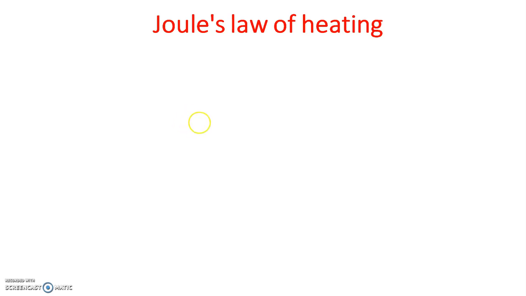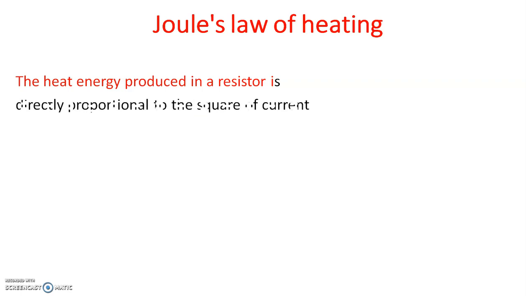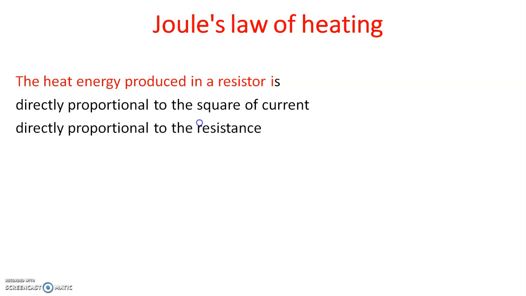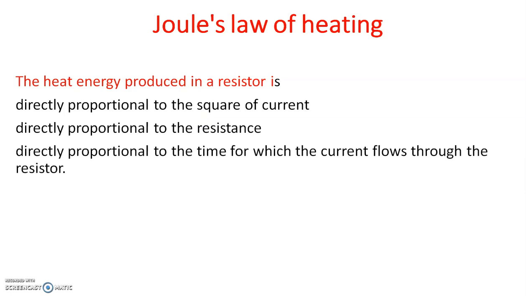That can be written as a statement. According to Joule's law of heating, we can say the heat energy produced in a resistor is directly proportional to the square of the current. It is not proportional to the current, it is directly proportional to the square of the current. Then it is directly proportional to the resistance. And last, it is directly proportional to the time for which the current flows through the resistor.